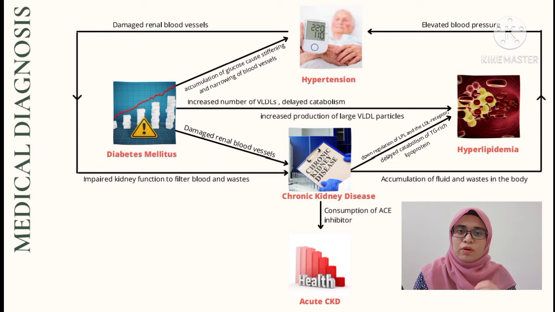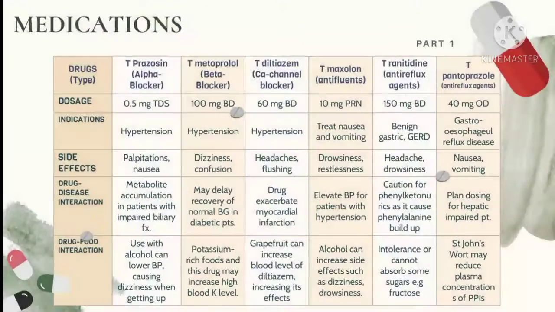When CKD occurs, it causes accumulation of fluid and waste in the body, which will also elevate blood pressure and cause hypertension to occur. At the same time, patients with CKD will also experience hyperlipid as a result of downregulation of lipoprotein lipase and LDL receptor, which delays the catabolism of TG-rich lipoprotein. To conclude, diabetes mellitus, hypertension, CKD and hyperlipid are interrelated with each other.